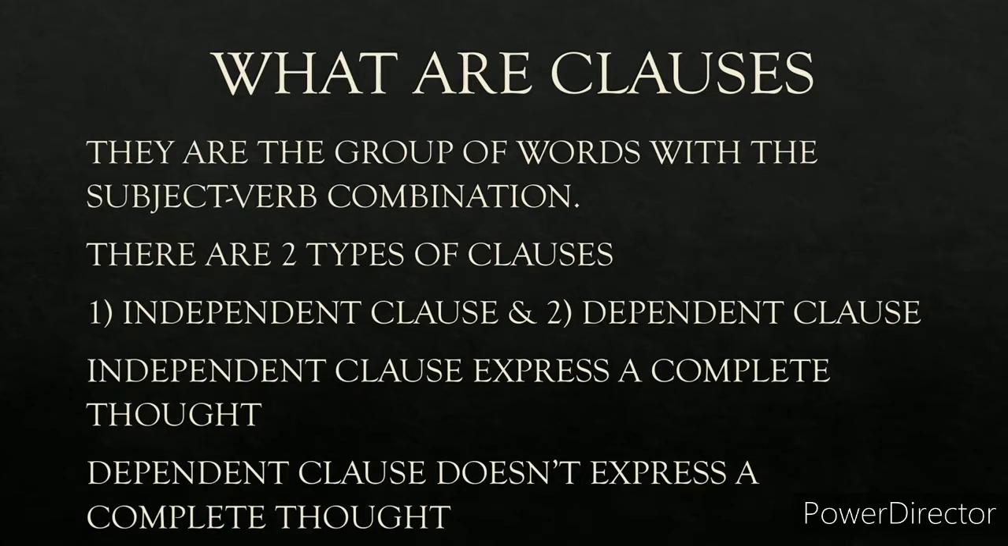So there are two types of clauses: independent clause and dependent clause. Independent clause expresses a complete thought. It's a complete sentence, and dependent clause doesn't express a complete thought. It's an incomplete sentence. It depends upon the independent clause to convey a meaning. So these are clauses.